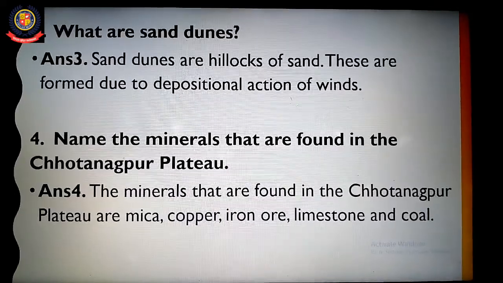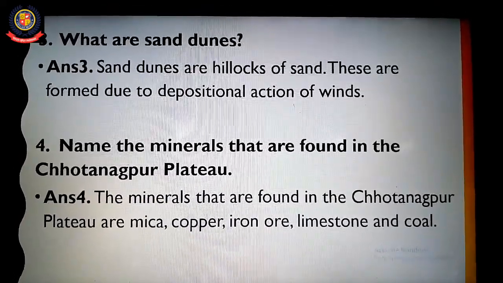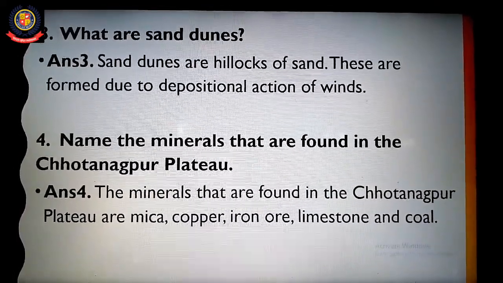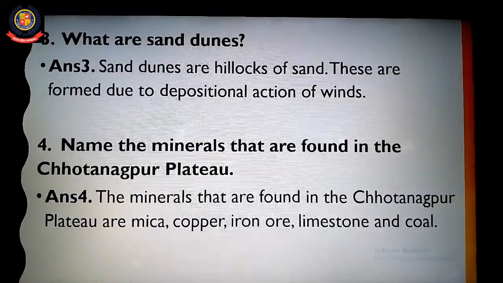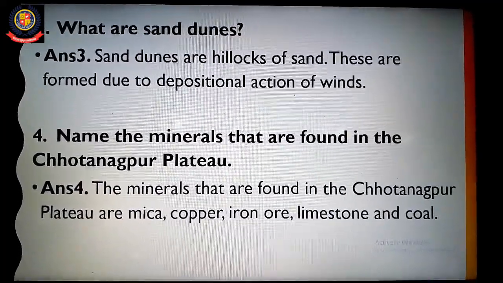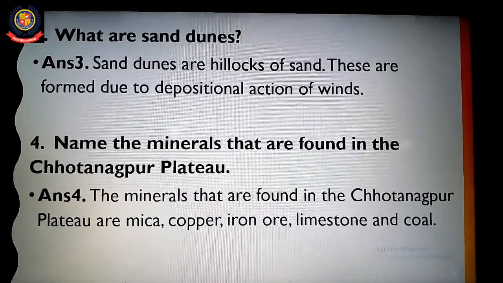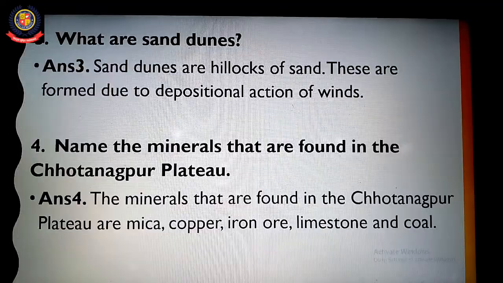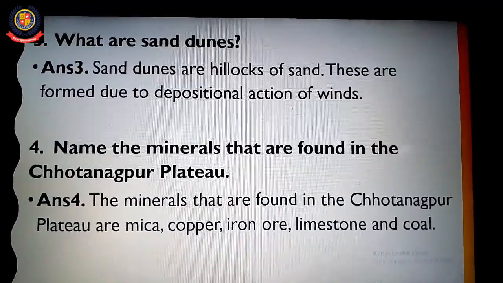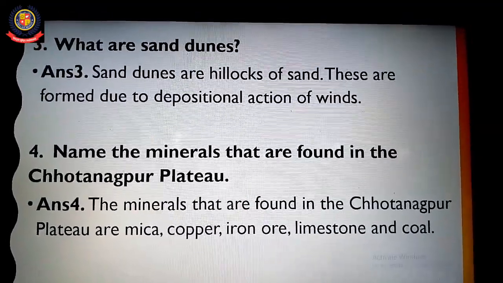Now third, what are sand dunes? You have to tell what sand dunes are. Answer. Sand dunes are hillocks of sand. As I have explained, sand dunes are hillocks of sand, or small hills of sand.